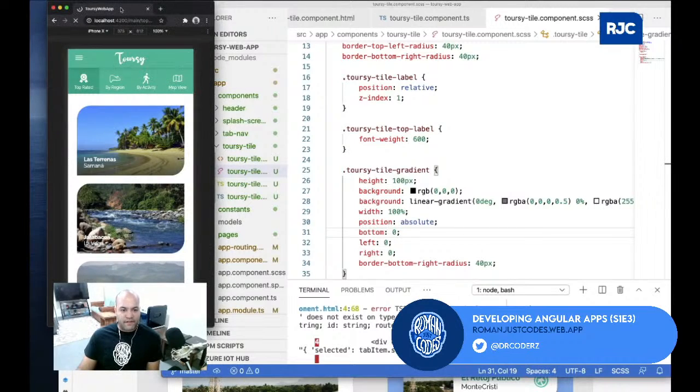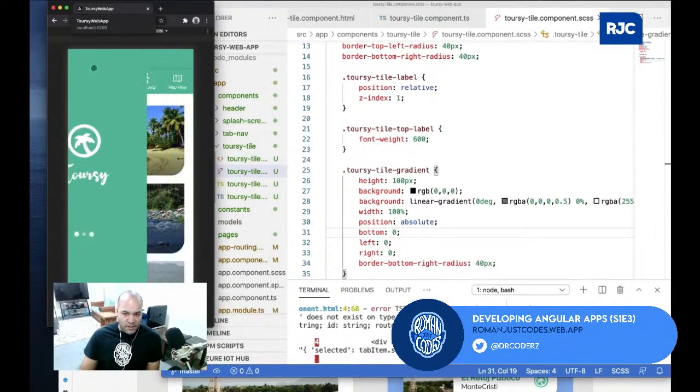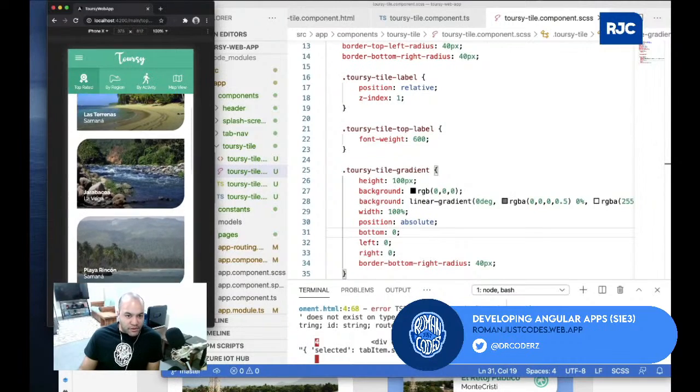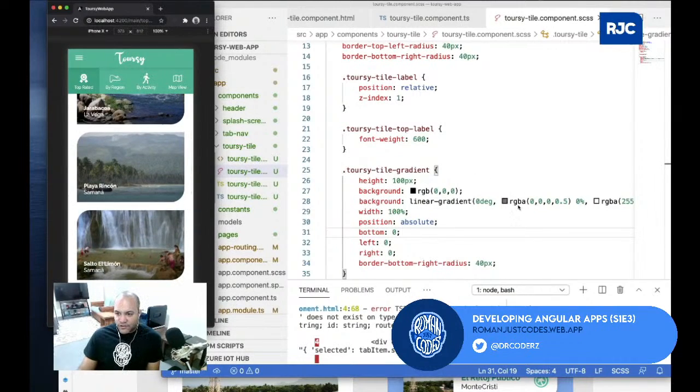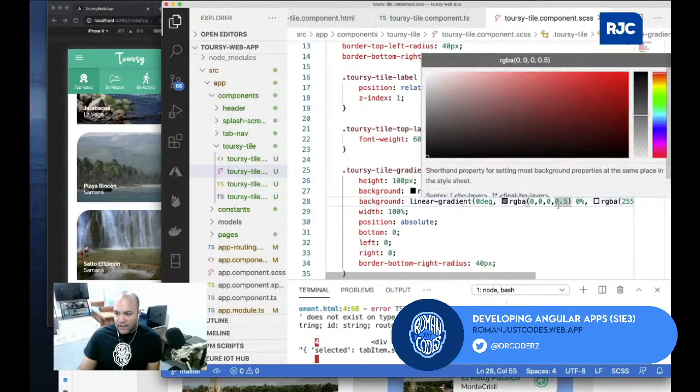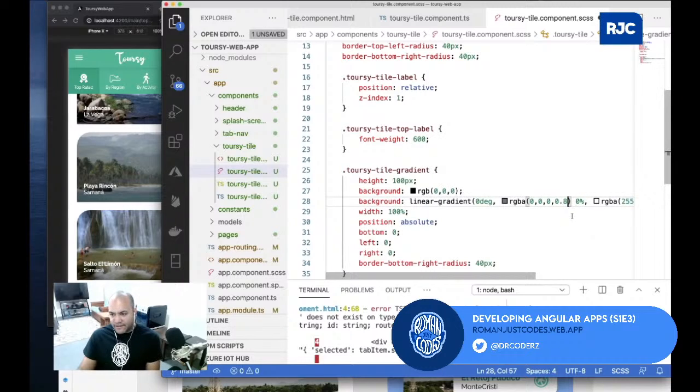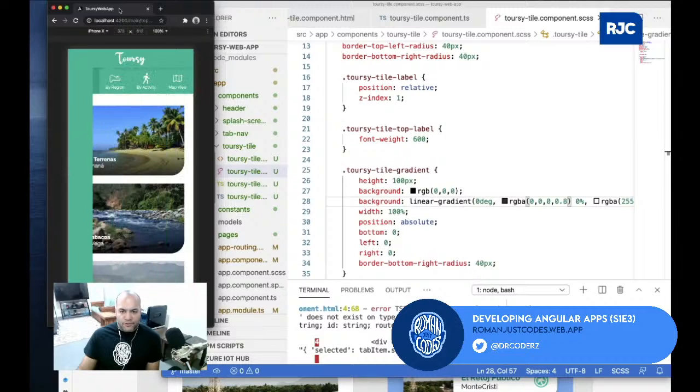I think I should be good if I just refresh. Now it will apply to all the other ones where the gradient should be in there. I think it's slightly there, so let's bring it a little higher. Let's do probably like 8. Let's just play with the values. We just need to make sure it's perfect.